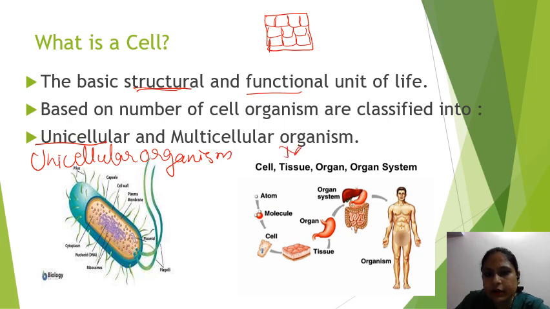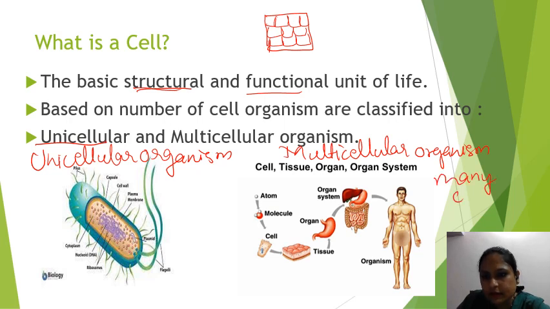Whereas multicellular organisms are made up of many cells.